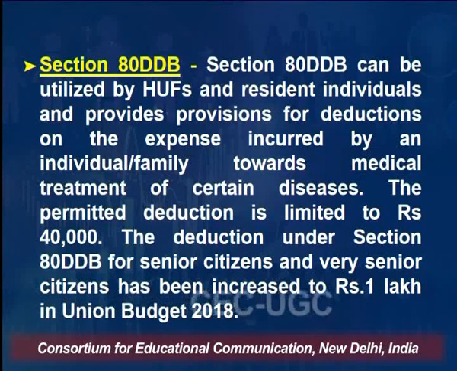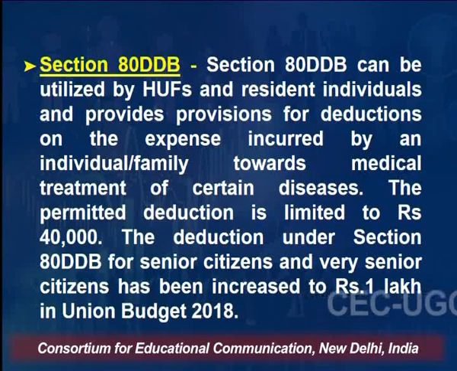The deduction under Section 80DD-B for senior citizens and very senior citizens has been increased to 1 lakh in the Union Budget 2018. Means from 2018 onwards, for senior citizens and very senior citizens, it has been increased to 1 lakh. What it means is that severe disease, like for example cancer. There is a list of diseases.